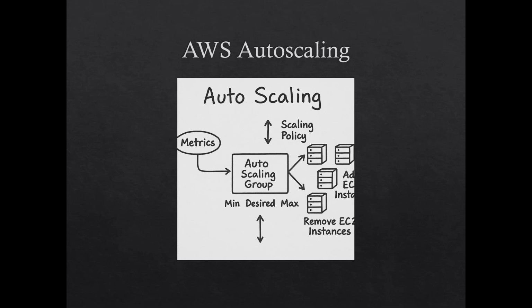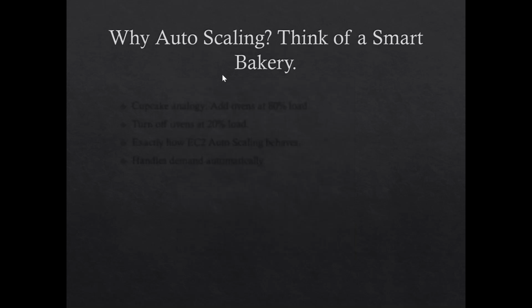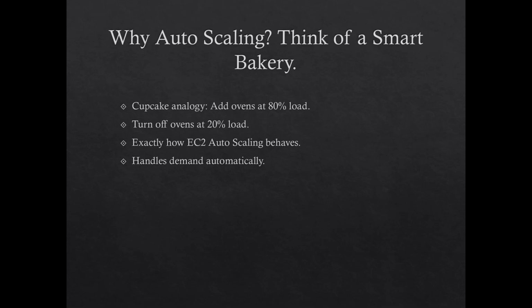So let's begin. Before understanding, we'll see why auto scaling, and take a simple real-world example. Think of it like a smart bakery. Your app is like a bakery, and customers equal traffic. So when the oven hits 80%, you add more. When the ovens are idle, like at 20%, you shut them down. That's literally auto scaling in AWS. No manual work, fully automated.